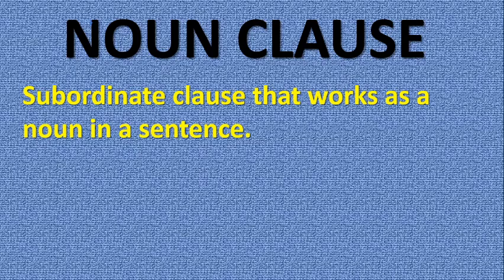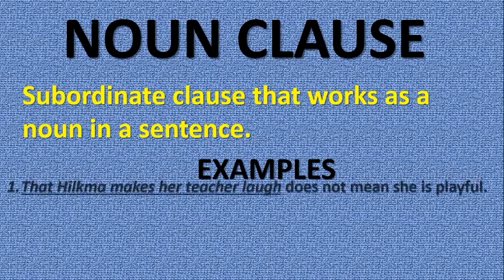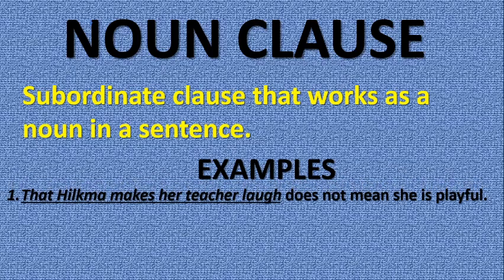Let's look at these examples of noun clauses. Pay attention to this particular one because you are going to learn from it. That Hikma makes her teacher laugh does not mean she is playful. What does it mean that Hikma is playful? That she makes her teacher laugh. So this type of underlying expression is called a noun clause. And this type of noun clause functions as what? Subject of the verb does.